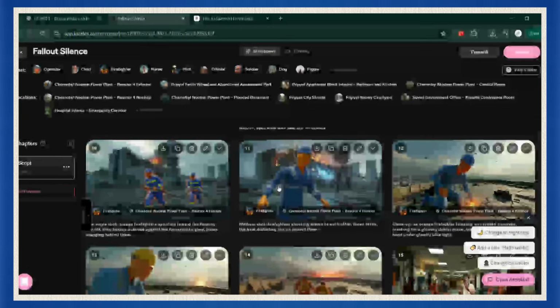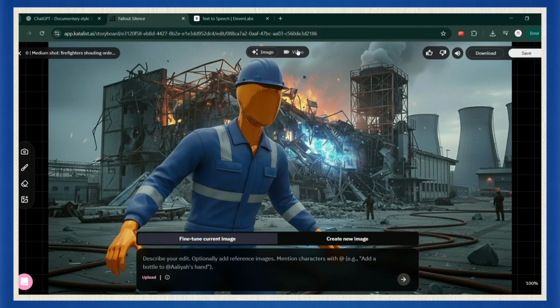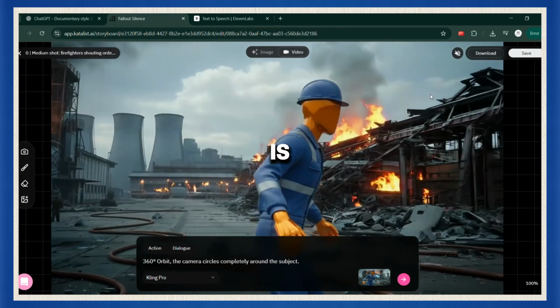And here's where it gets even cooler. If you want to turn a single scene into a video, just open the image you want, hit the video tab at the top, pick any generator model you like, and give it a short action prompt, like a camera pan or zoom. Click generate, and boom, your still image is now fully animated.